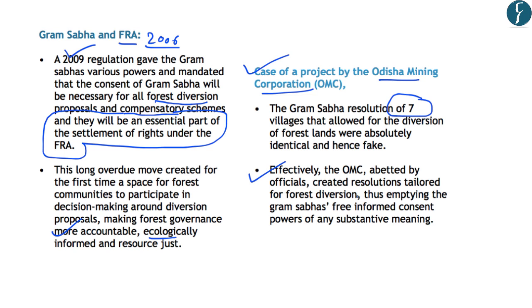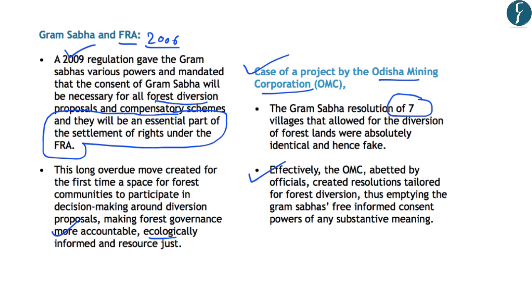And that is why such a flawed implementation has led to the falsification of this informed consent by the Gram Sabhas under the Forest Rights Act. So in this regard, the author has concluded by saying that the forest diversion by the government is inevitable because such rules are not properly implemented or effectively implemented.